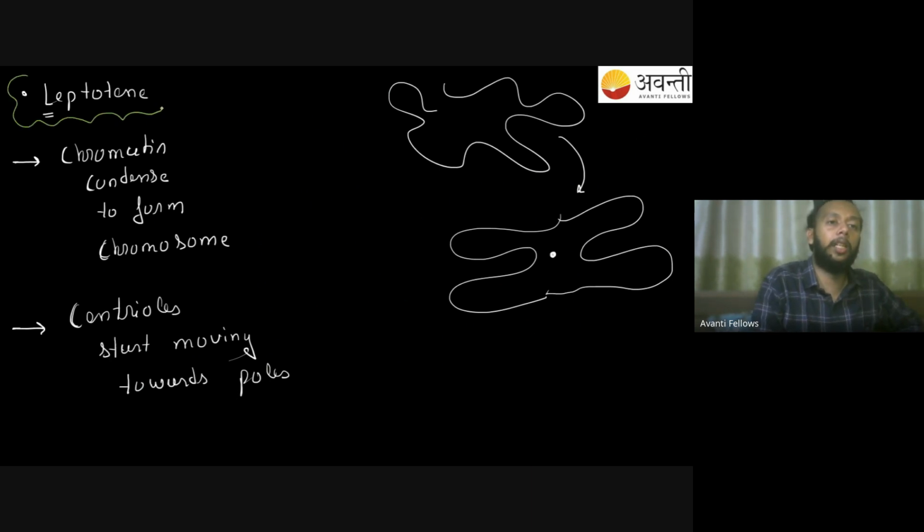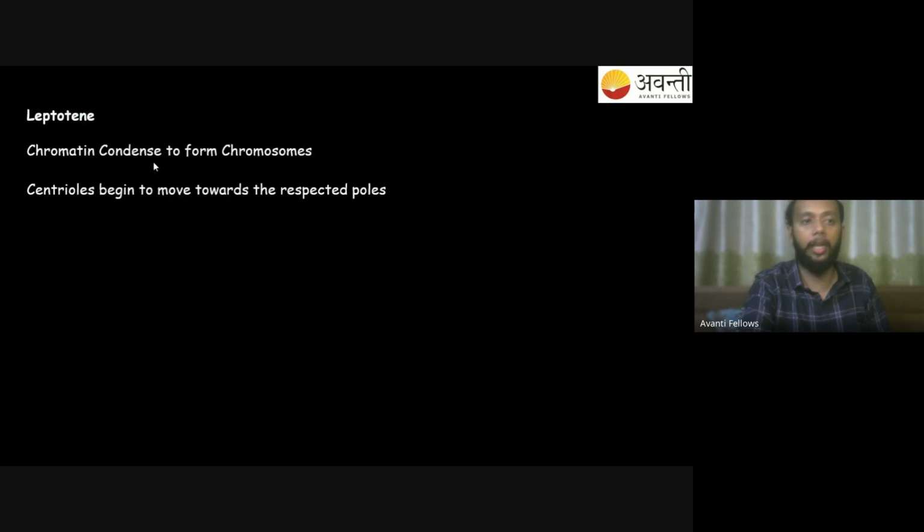That's my leptotene stage. My chromatin condenses to form chromosome, and my centriole will start moving towards the poles. These are the two things you have to know in this, right? So these are the things that have been mentioned over here. Chromatin condenses to form chromosome. Centriole begins to move towards the respective poles. That's it, this is finished.